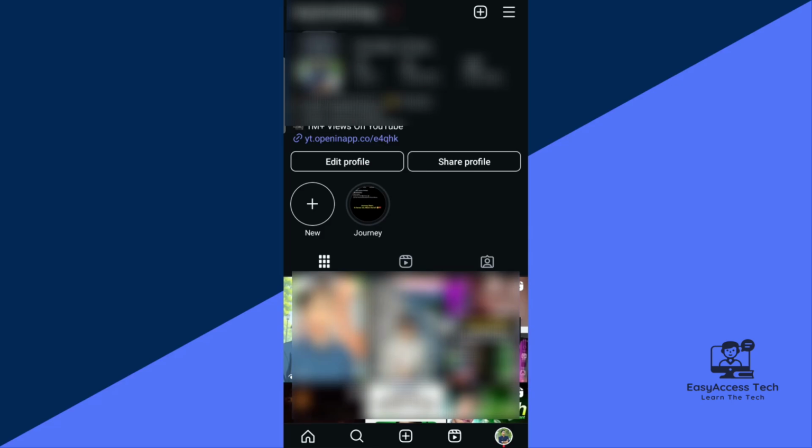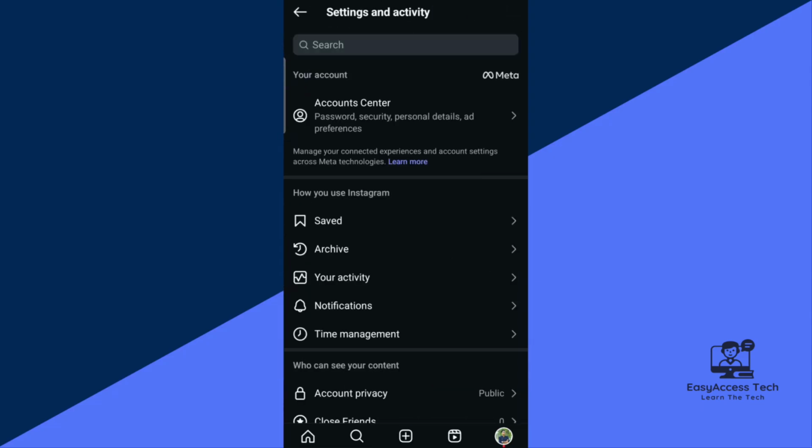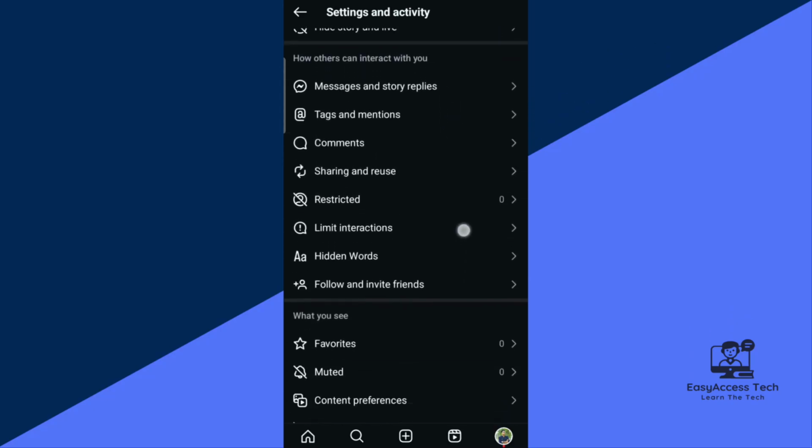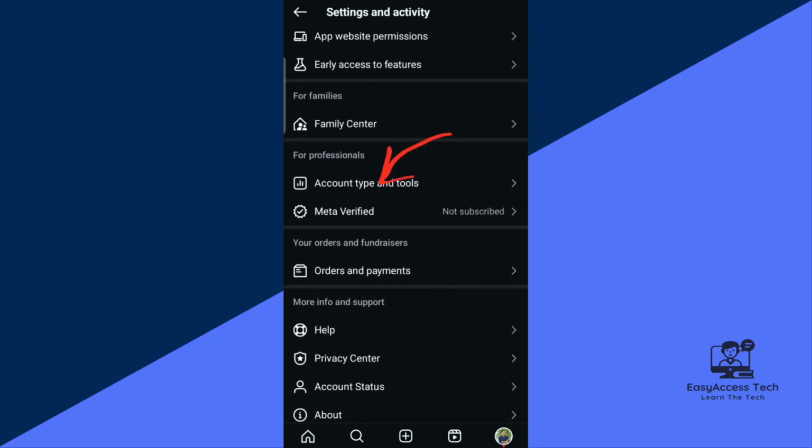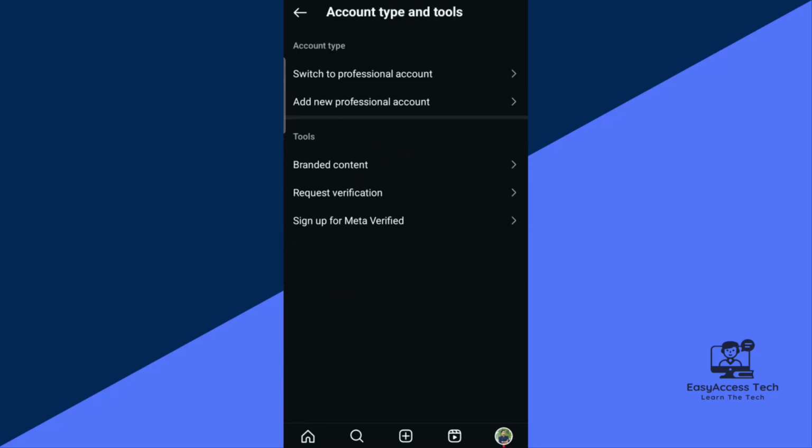Number two is switch to business account. To unlock monetization features, you will need to switch to a business or creator account. So to do that, just click on this menu icon or three dots. Now scroll down and find the account type. Now tap on account type. Now tap on switch to professional account.